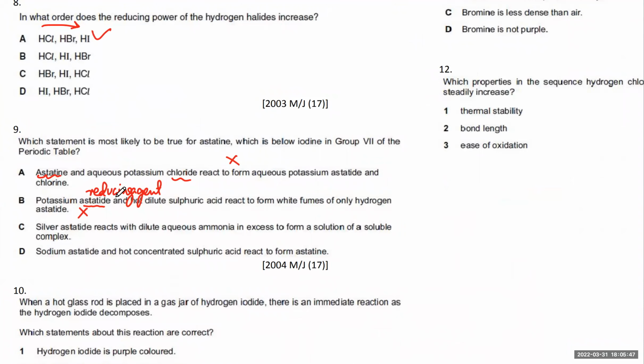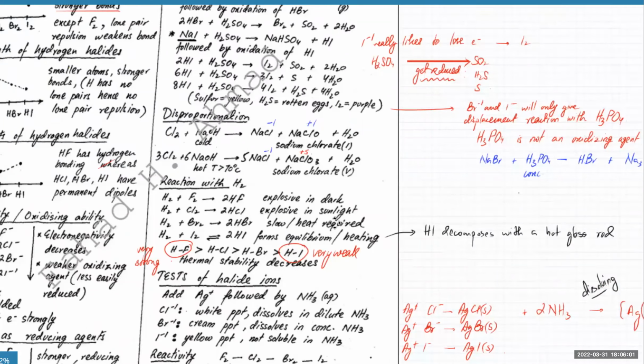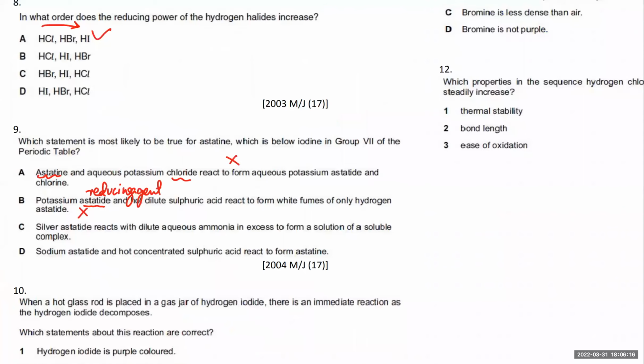Next, silver astatide reacts with excess ammonia to form a soluble complex. They're not going to form it. If you follow the trend, looking at the precipitate down the group, the precipitate becomes more insoluble. The first one dissolves, the second one dissolves barely, the third one does not dissolve. So the one at the bottom is definitely not going to dissolve. It's not going to form a soluble complex.